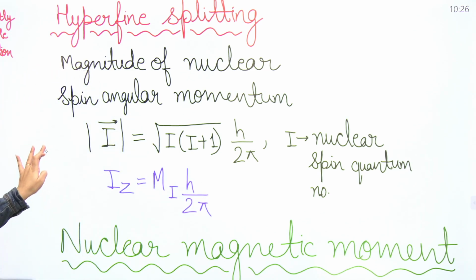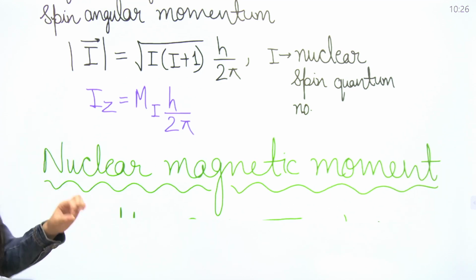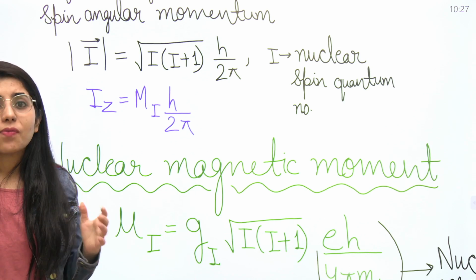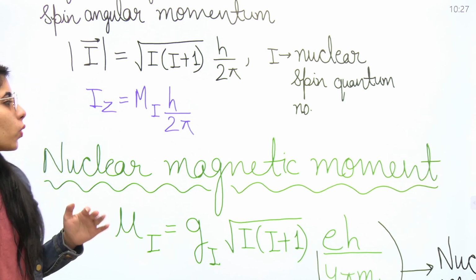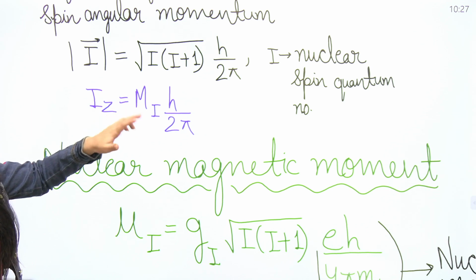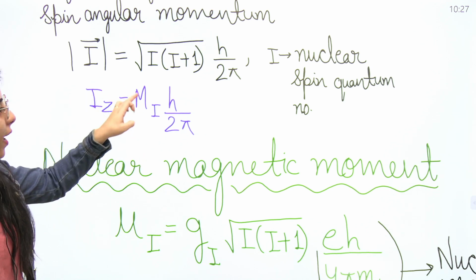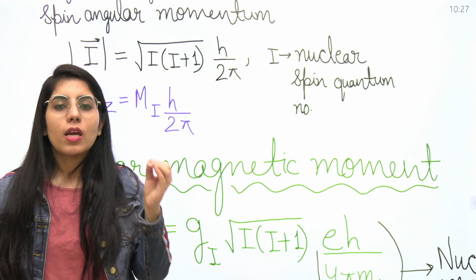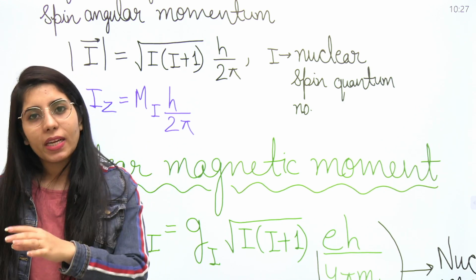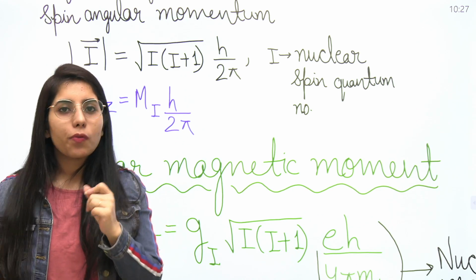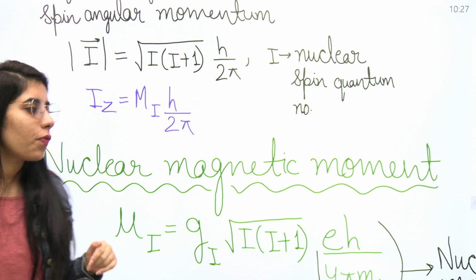Next, what will be Iz? Iz, Lz, Jz, Sz, all these are written in the same way. We just make the change in the first term, that is, now you have to consider it corresponding to I. So mi h upon 2 pi, and mi again has values from plus I to minus I, like ml from plus L to minus L at a difference of 1. In the same way you will have the value of mi.